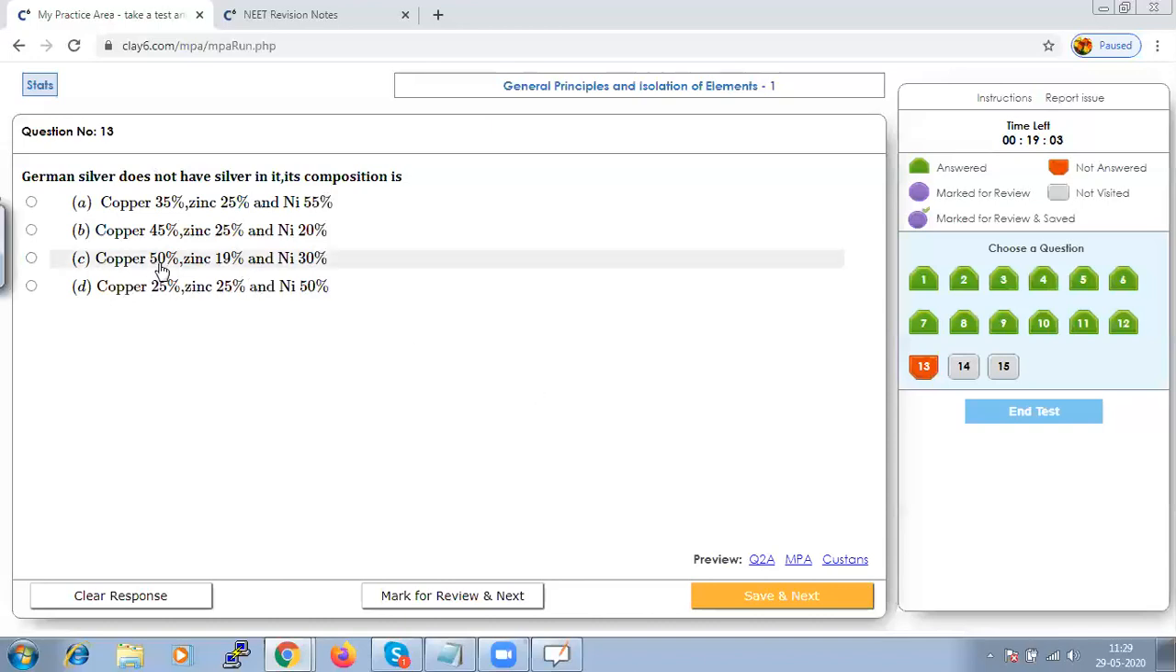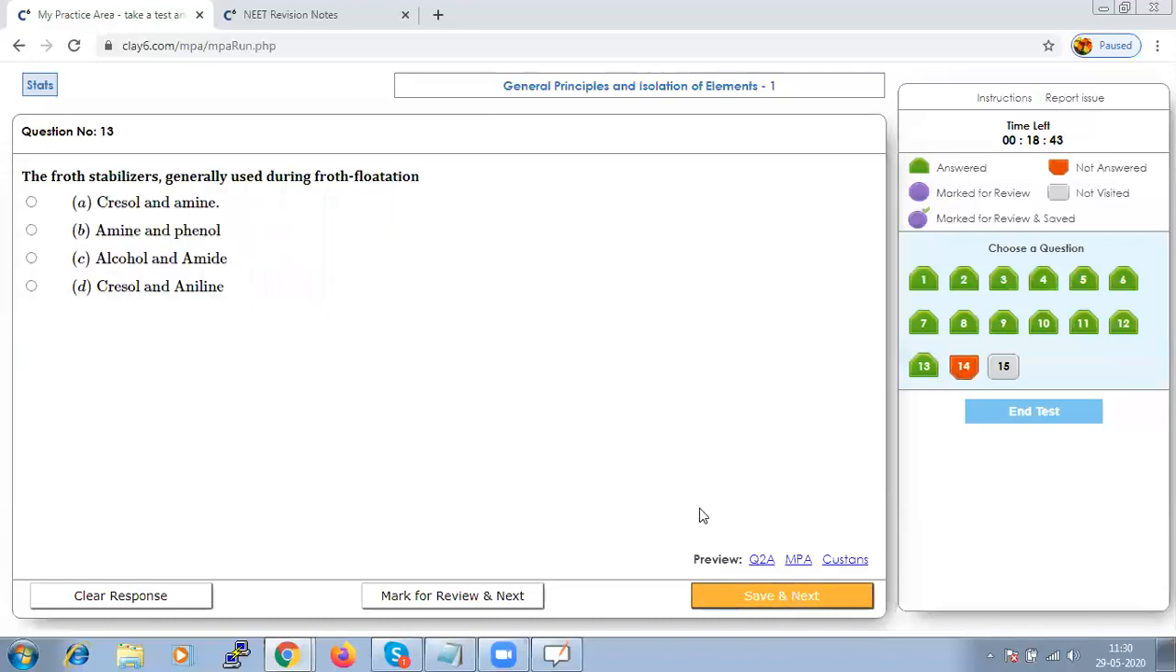Hence, our option should be 50 percent and above. All other options are lesser than 50. And the percentage of copper in German silver is 50 to 61.6. Hence, option C should be correct. Let us save that and go to next.